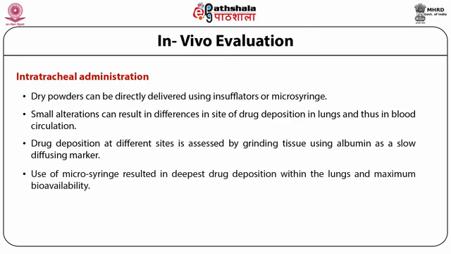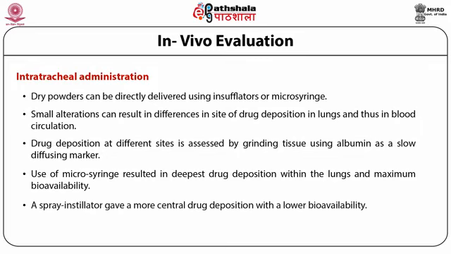The use of a microsyringe resulted in the deepest drug deposition within the lungs and maximum bioavailability when instillation was followed by administration of a 3 ml air bolus. A spray instillator, on the other hand, gave a more central drug deposition with a lower bioavailability.